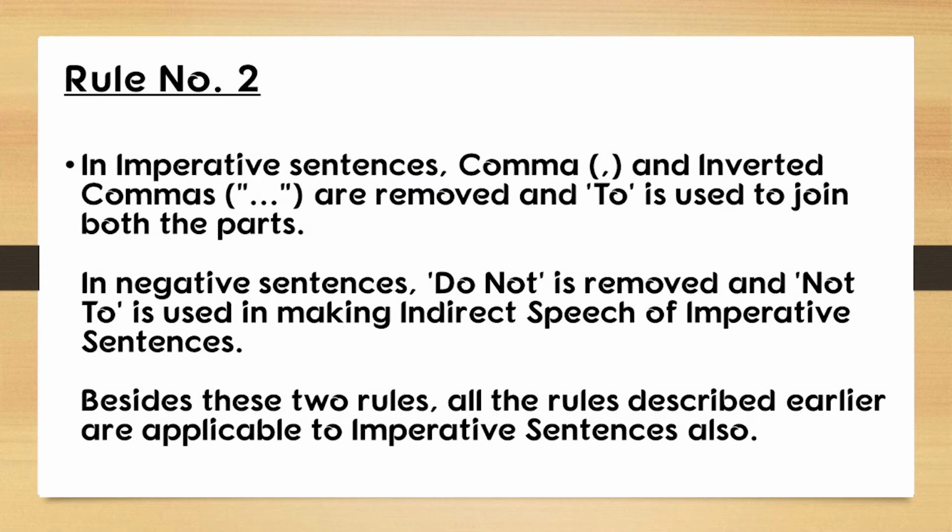In a negative sentence, do not is removed and not to is used in making indirect speech of an imperative sentence. So if an imperative sentence starts with don't or do not, we are going to omit the word do not, and we have to write not to. Besides these two rules, all the rules described earlier are applicable to imperative sentences also.